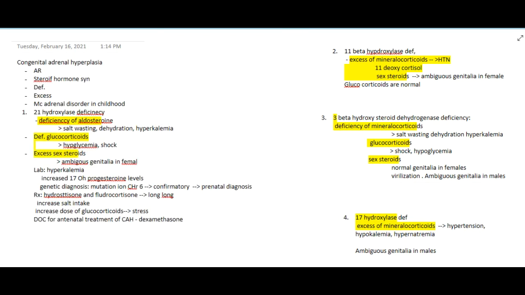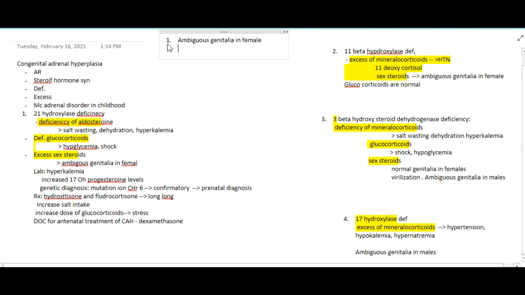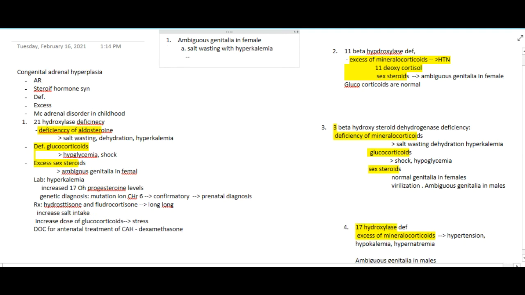Now there is one more important thing. If you were given 2 conditions, where the first condition is presence of ambiguous genitalia in females, and this female has salt wasting with hyperkalemia, what is the diagnosis?